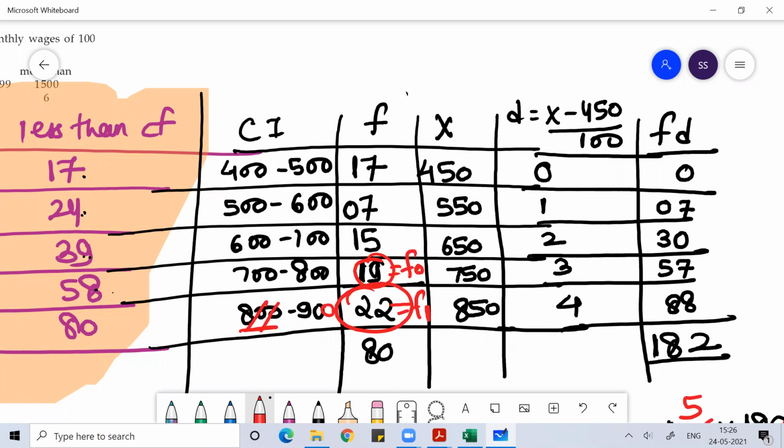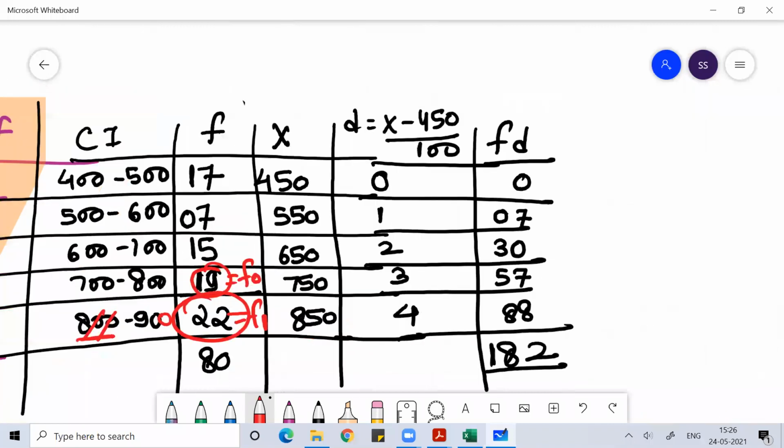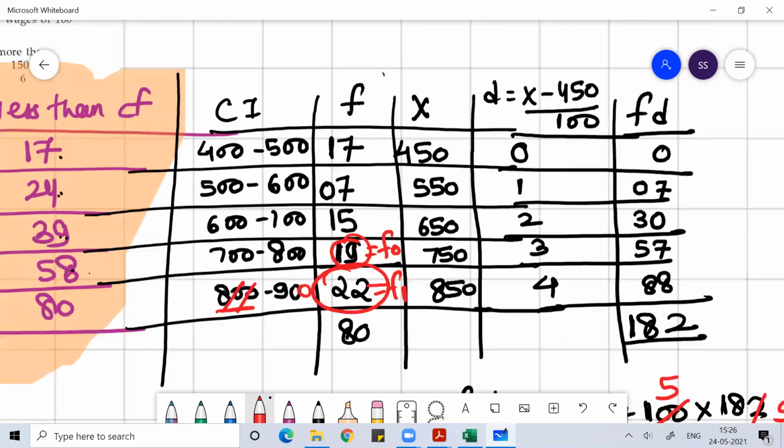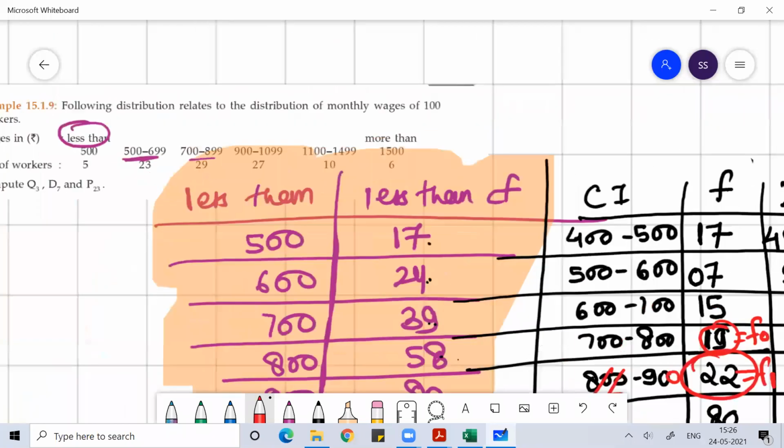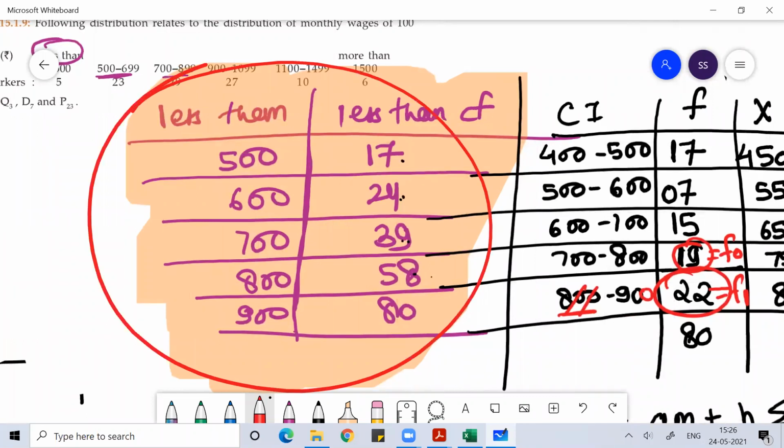Median I can find by writing the less than class intervals and applying the formula L plus h by f into sum of f by 2 minus CF. I can use that formula and find the value of median. I hope you people are understanding. If the data is given in the form of class interval with frequency, you should be in a position to find mean, median, mode. So don't get confused if you see class interval with frequencies.